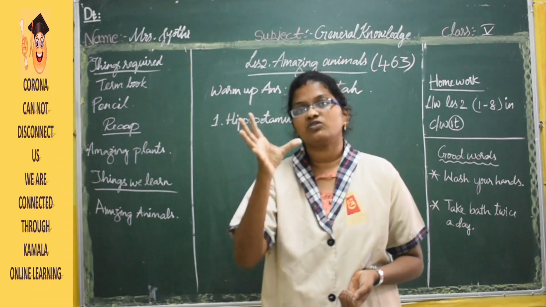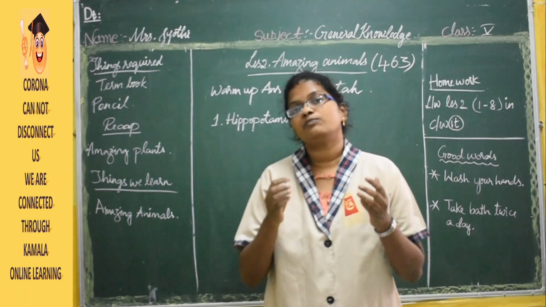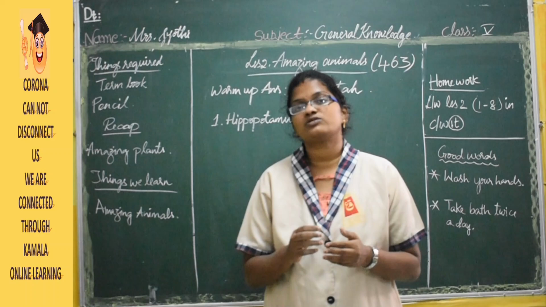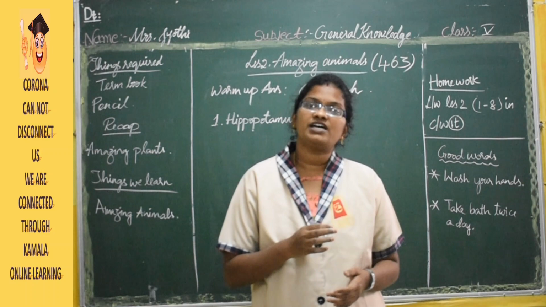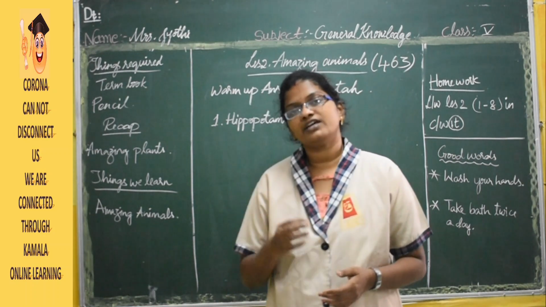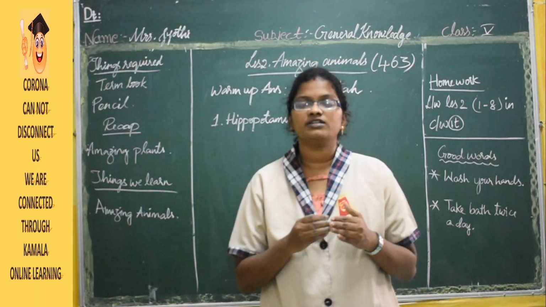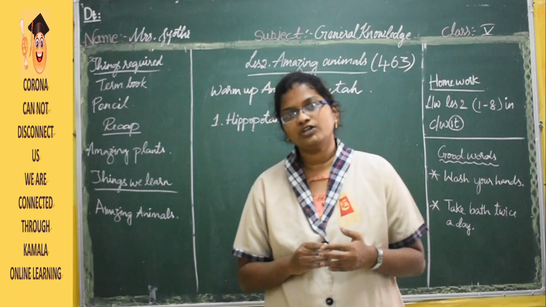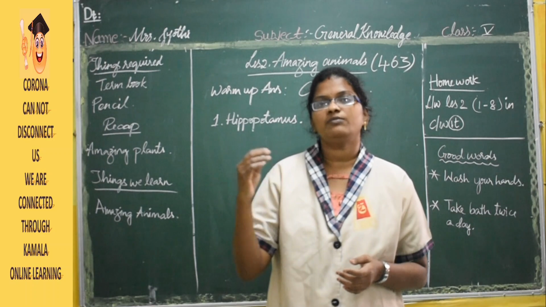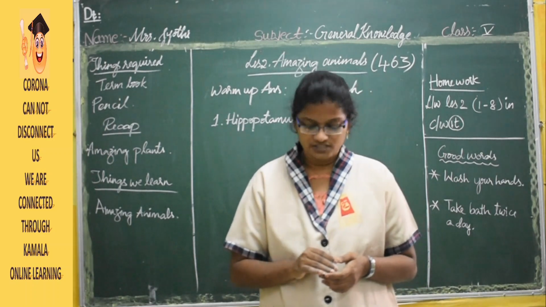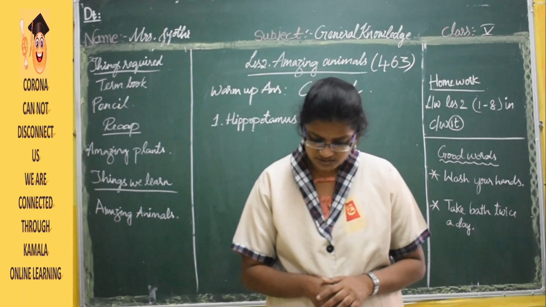This animal has a broad mouth, a very big, huge mouth, and the size of its body is also very big. Like how an elephant has a huge body, this animal's body is also very heavy, not as much as an elephant, but compared to other animals it has a huge body. So it has a big mouth and a huge body, and the common name of this animal is river horse. And coming to the second one. This animal looks like a camel.